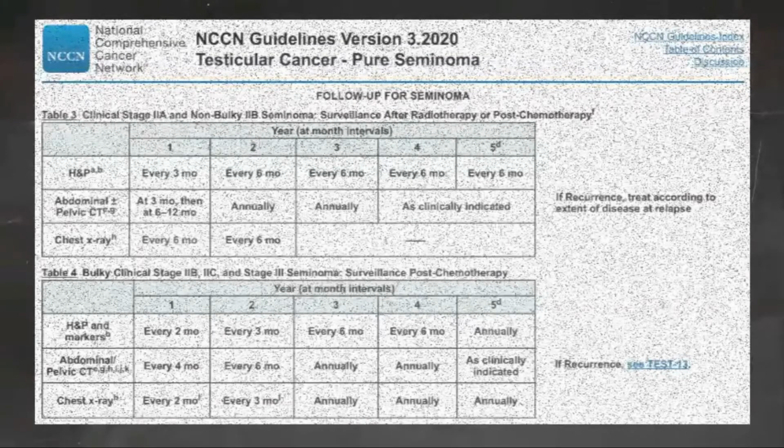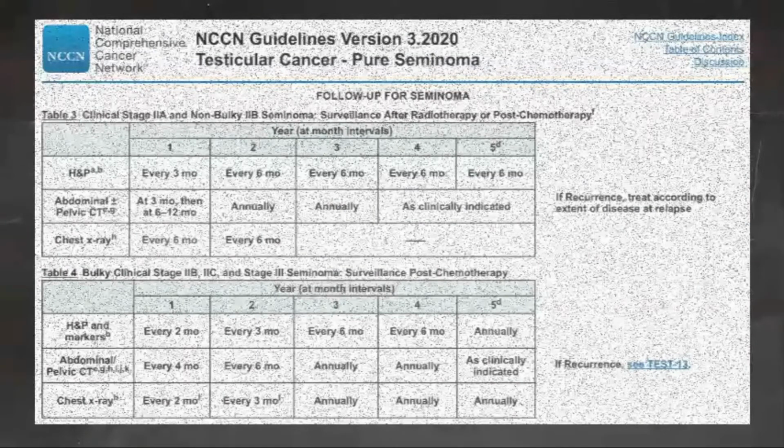The recommended follow-up schedule for patients with bulky stage 2 or stage 3 seminoma after treatment with chemotherapy includes a history and physical examination as well as measurement of serum tumor marker levels every 2 months for year 1, every 3 months for year 2, every 6 months for years 3 and 4, and once during year 5. Abdominal pelvic CT scans with contrast are recommended every 4 months for year 1, every 6 months for year 2, annually for years 3 and 4, and then as clinically indicated.